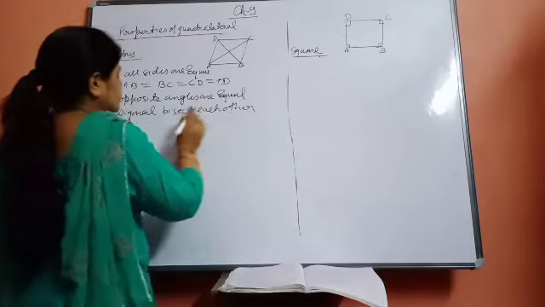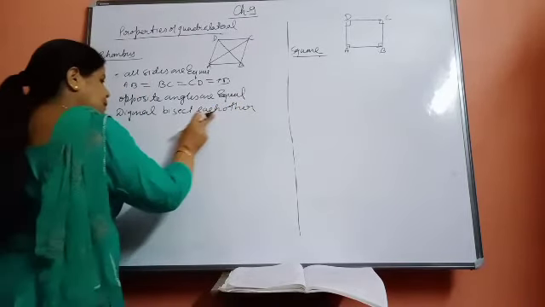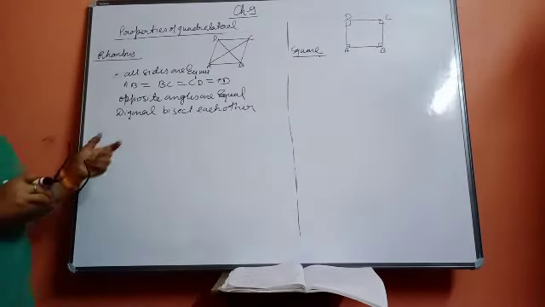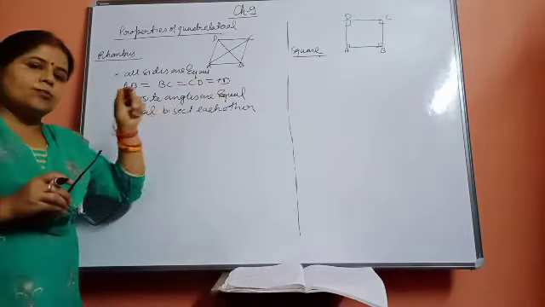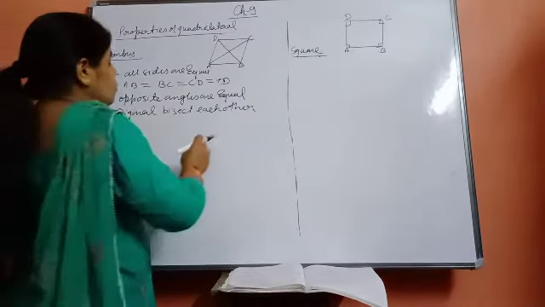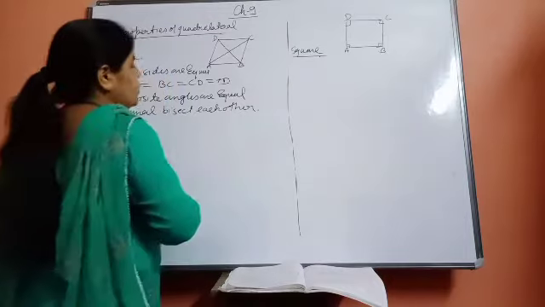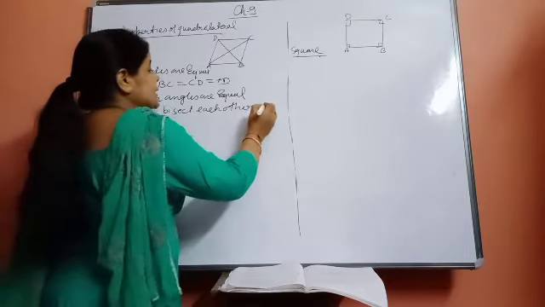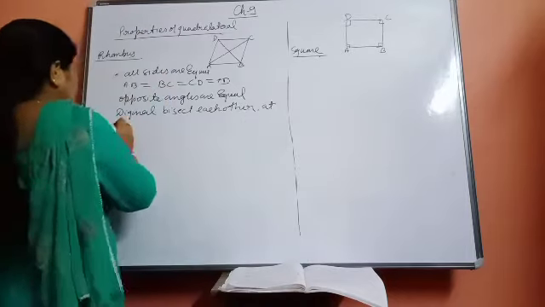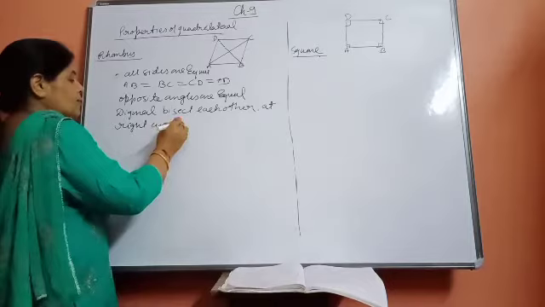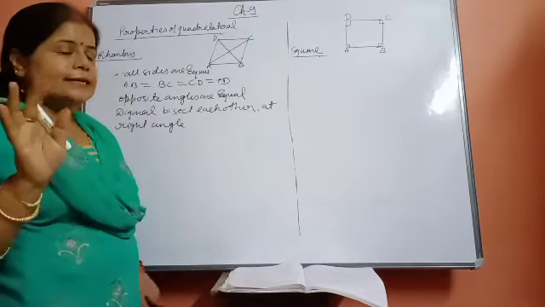Diagonals bisect each other. All these are the properties of a parallelogram. It means a rhombus is a parallelogram. That's why a rhombus is a parallelogram. But there is one more step we will go beyond the parallelogram, that is, diagonals bisect each other at right angle. Till now, what we were learning is that diagonals bisect each other.